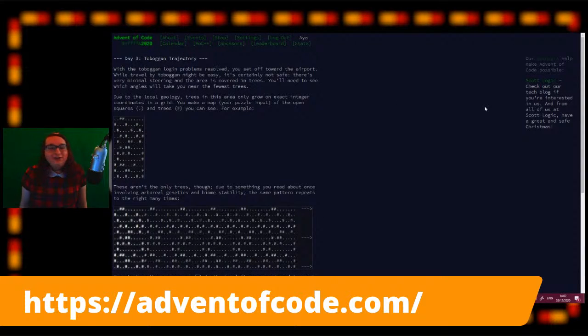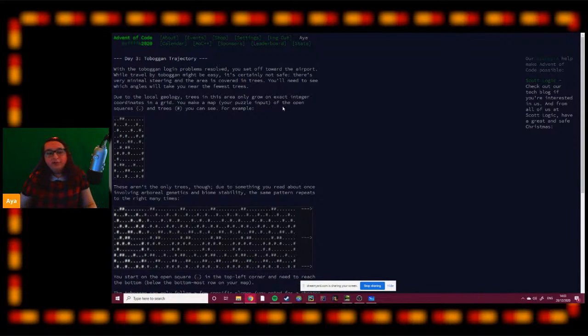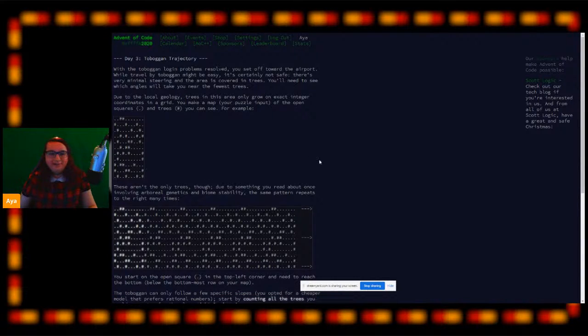So this is what the Advent of Code looks like. It gives you a set of instructions, and you have to follow these instructions and manipulate some data in order to create an output. I'm choosing this one because it's quite a nice one to begin with. It's not just a bunch of numbers and letters. You actually have a map here, and this map is of a toboggan slope, or a sled slope. We need to get down this slope and count how many trees we crash into on the way down, which is always going to be a little bit painful, but let's see how that goes, shall we?